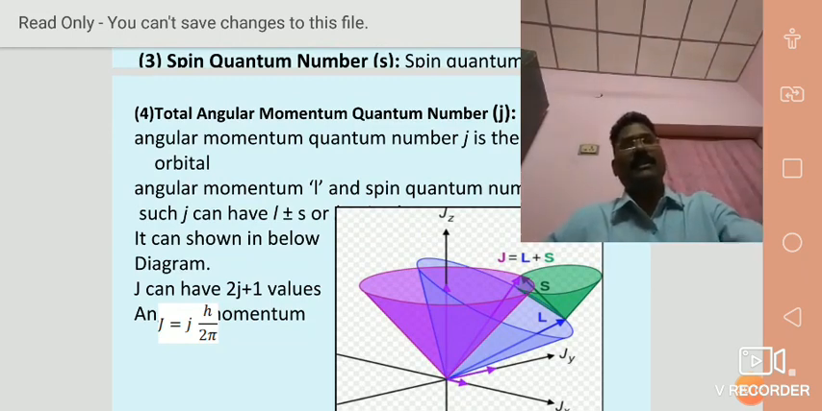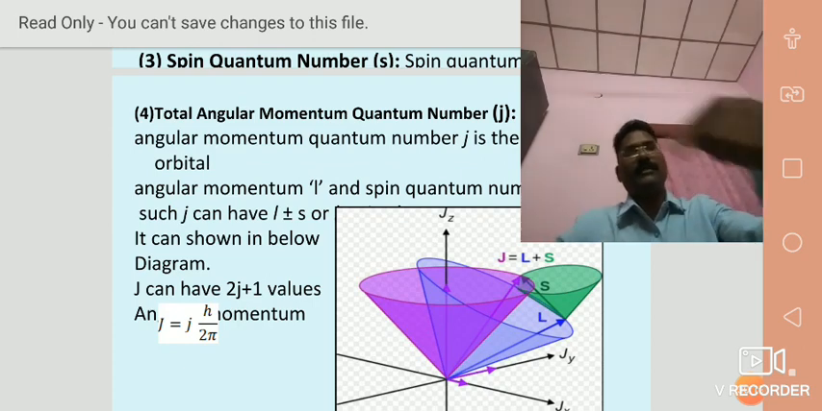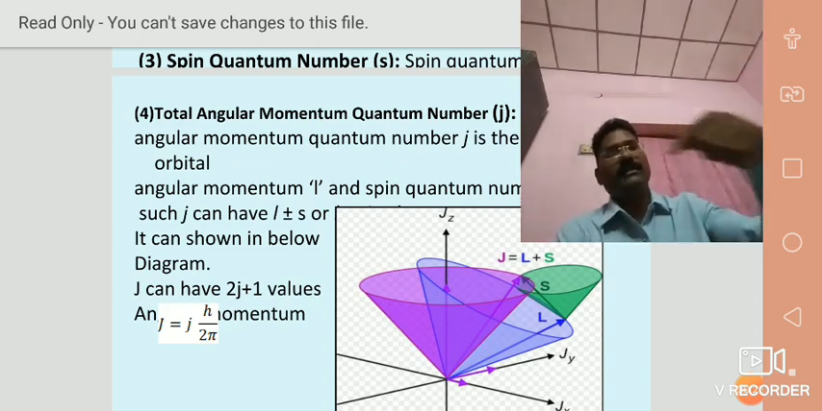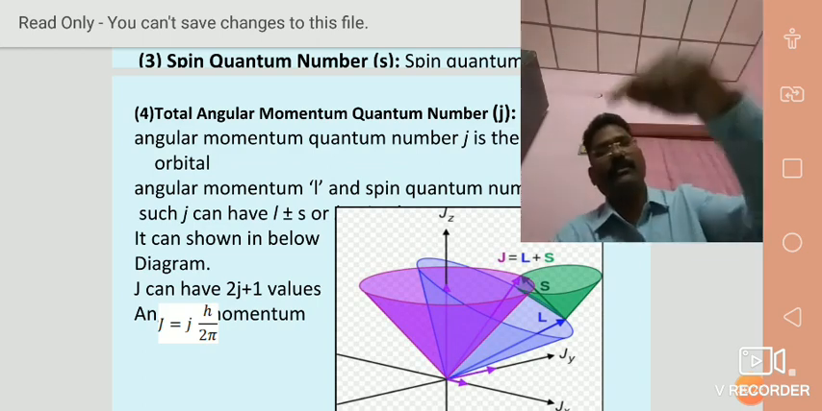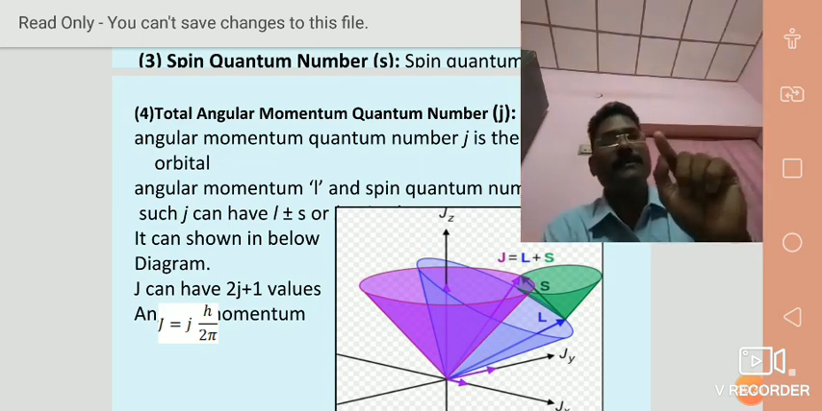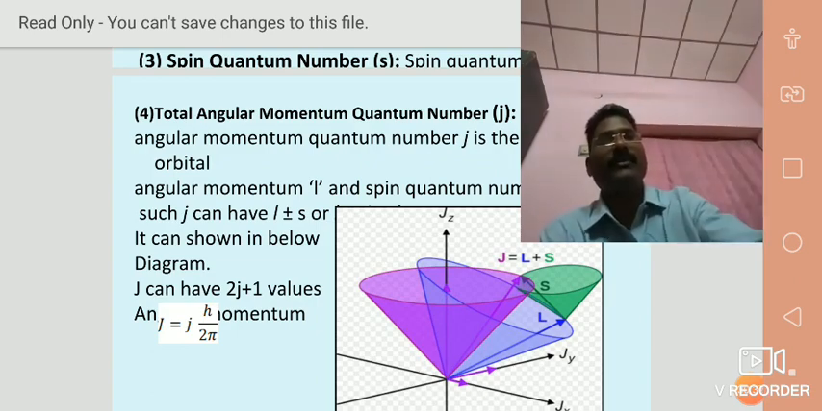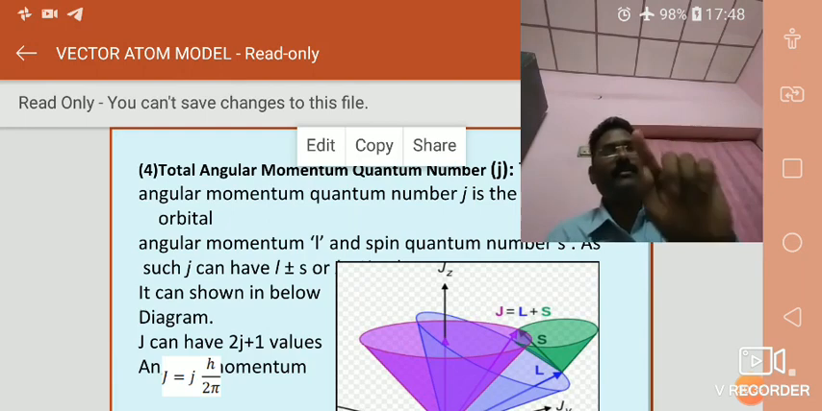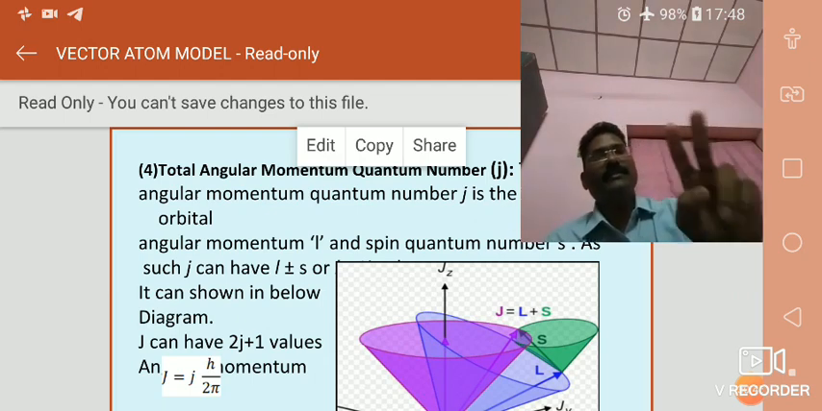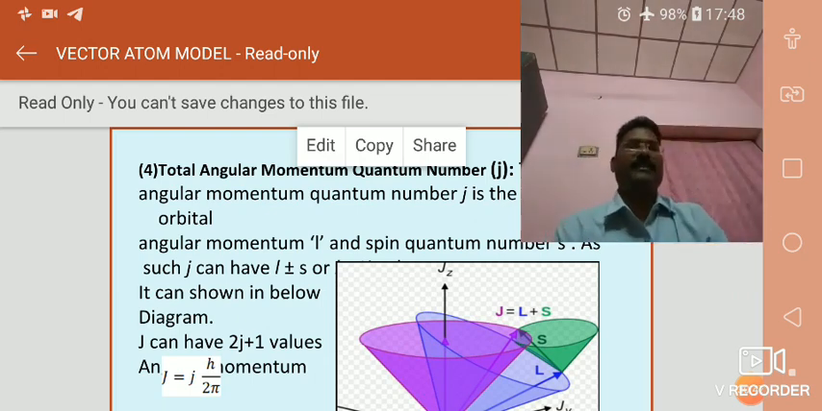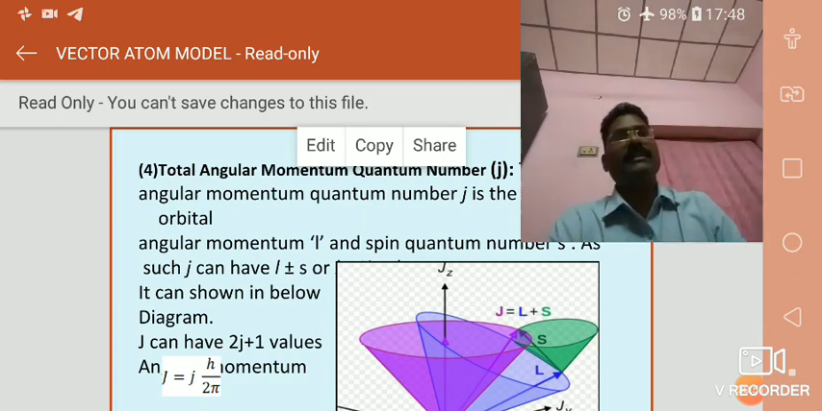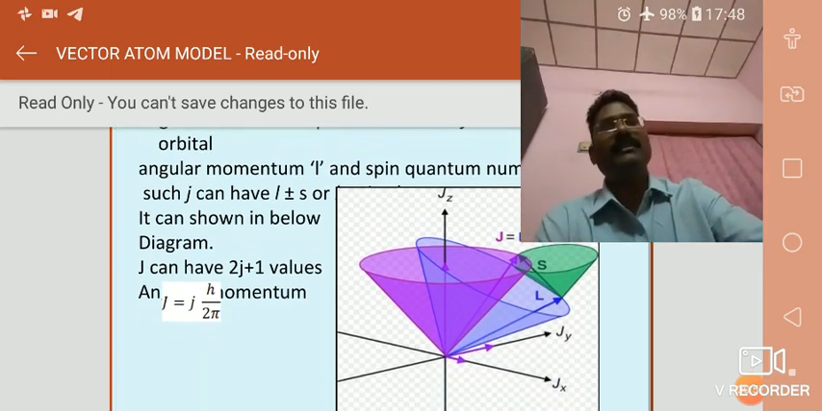Here, the electron revolves in a circular orbit, which is represented by the purple color cone. The motion of the electron around the nucleus is represented by the purple color cone, and the spin of the electron is represented by the green color cone. L and S give the pink color cone, that is the orientation of the electron around the nucleus, which gives the total angular momentum of the atom.